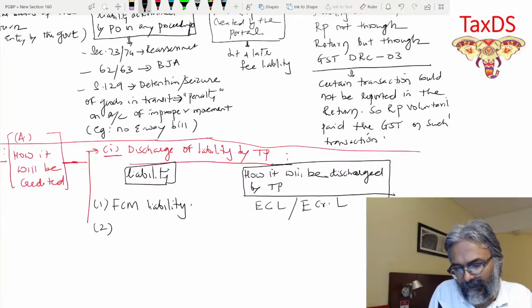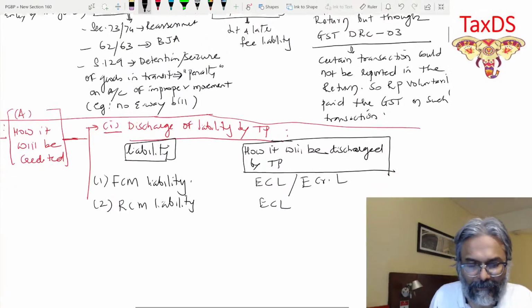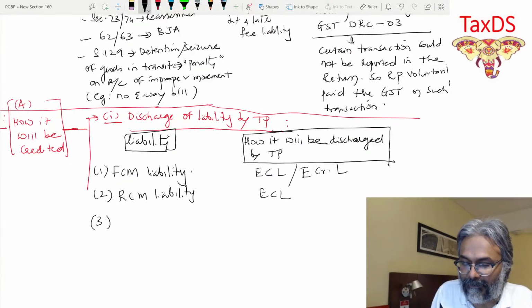What about the RCM liability, students? For the RCM liability, you tell me what is available. ECL, electronic cash ledger, only could be done. How about the composition scheme, composition tax?